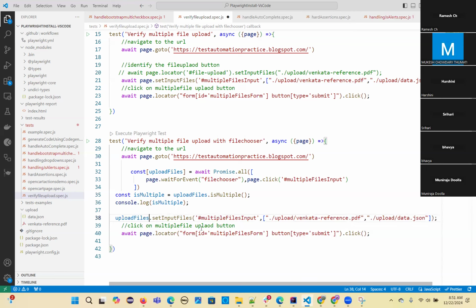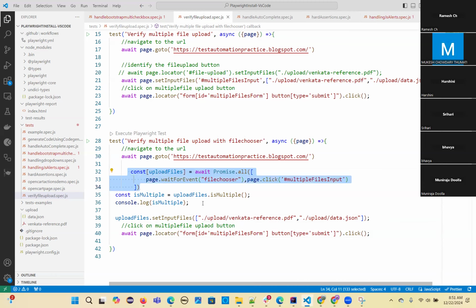You just need to set the files, the multiple files. That's it. If you want, after that you can click on the button for uploading. Okay, so this is the complete one. This is a bit complex one, but yeah.